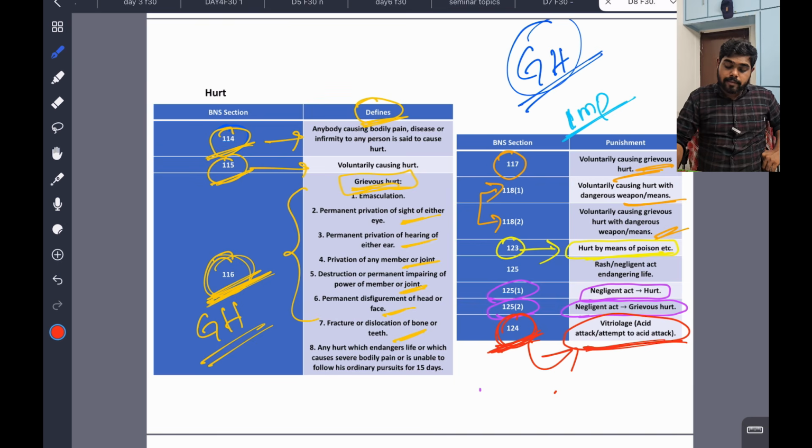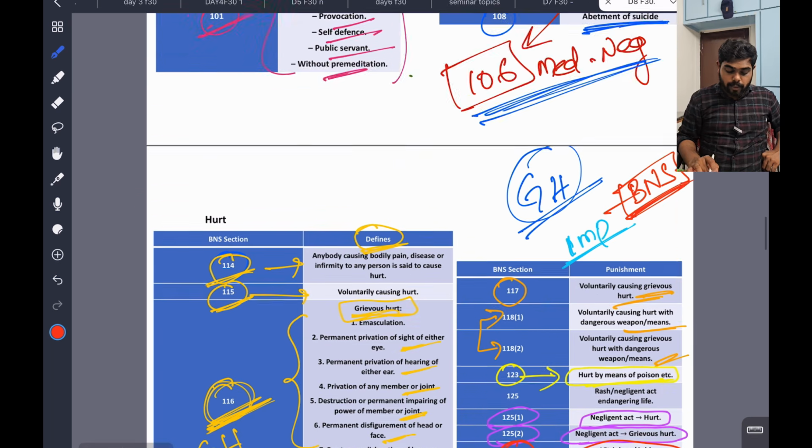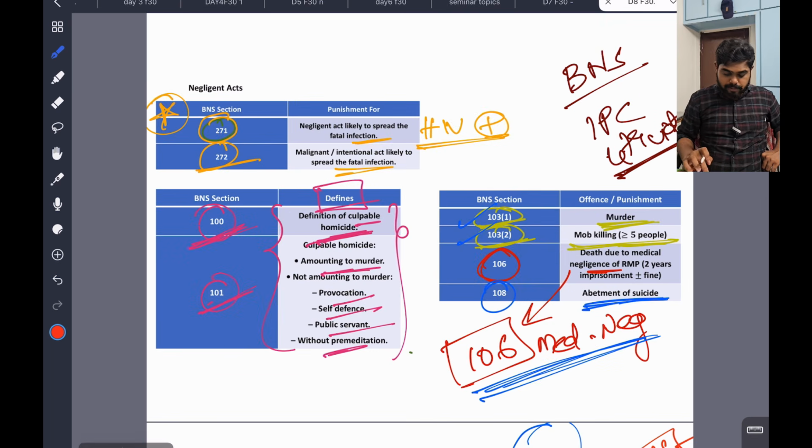Examiners are asking from BNS, not IPC, but you should know a little IPC also, and especially 124, 123, 116, 117. These are very important, and the definitions in 100 and 103 are also important.